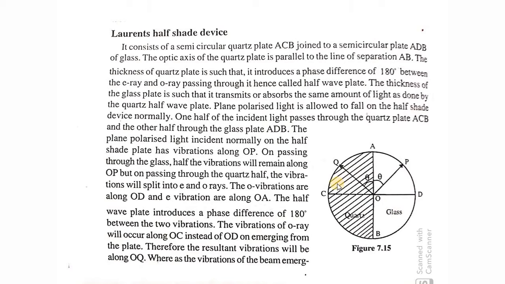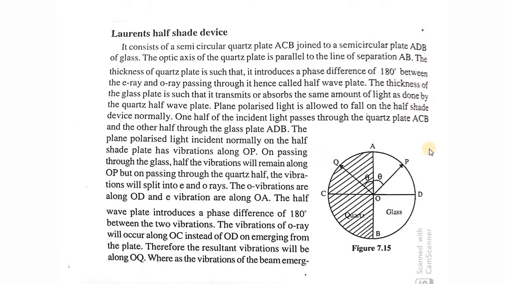We'll first keep the analyzer prism parallel to CD, so as to get the maximum darkness, without filling the polarimeter tube with the optically active solution, and we'll measure that angle as theta1. Next, we'll fill the polarimeter tube with the optically active sugar solution. So normally what happens? The plane gets rotated.